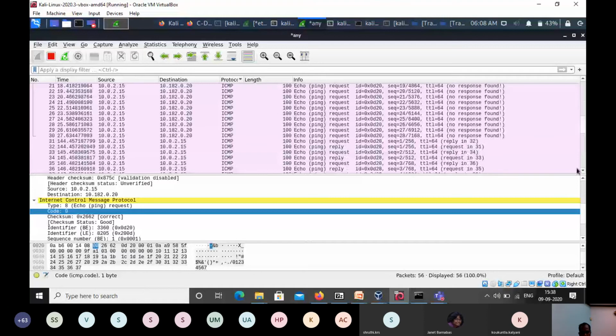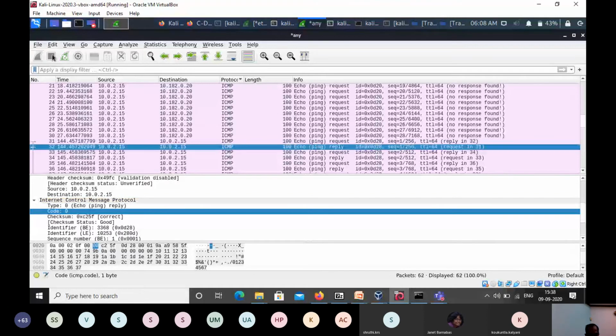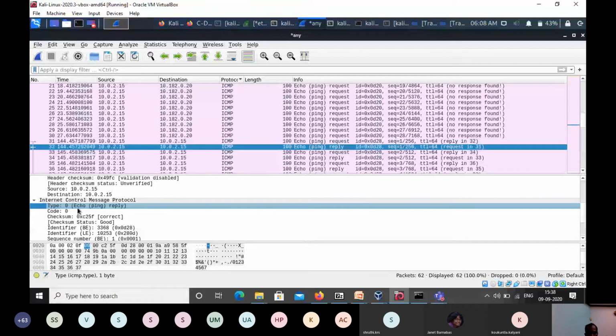You can see here both are reflecting, echo request and reply. I'm sending a request to the same machine and it is replying. The echo request, as we saw, has type 8 and code 0. Now the echo reply is type 0 and code 0.